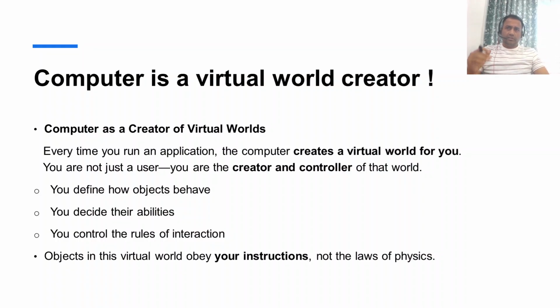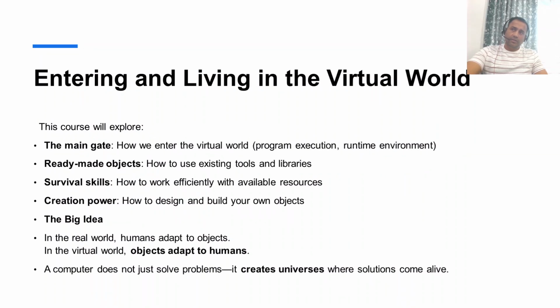The basic difference between the objects which we see around us and the objects which exist in the virtual world is that virtual world objects obey our instructions, but real world objects obey the laws of physics, right? Since we have talked about objects and visualized how they behave in the virtual world and the real world, we will use all these things to understand the core concept of Java.